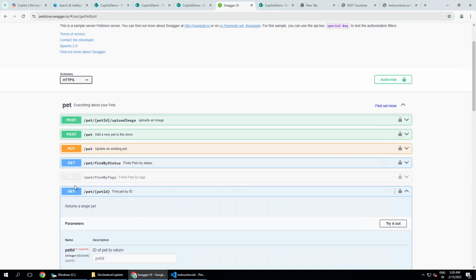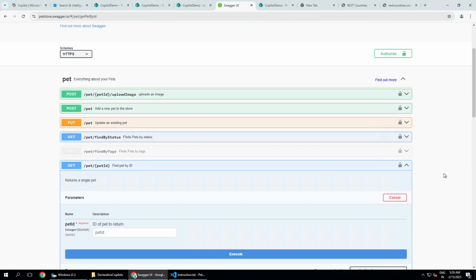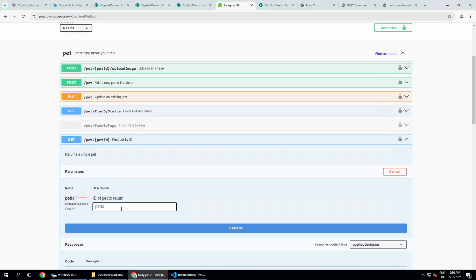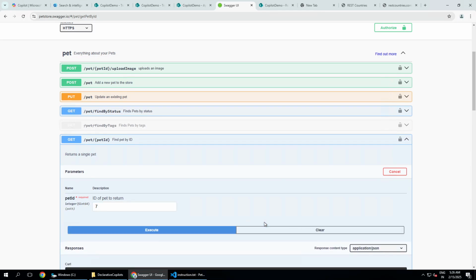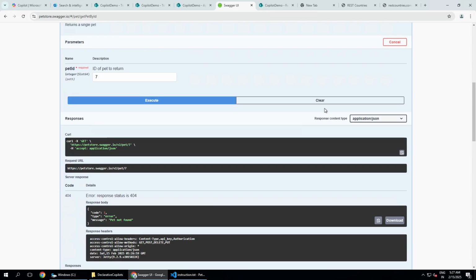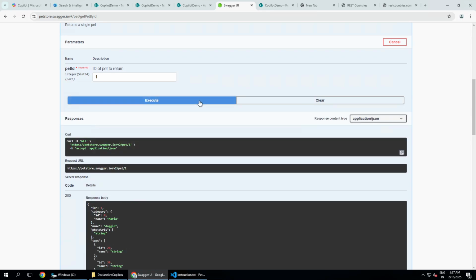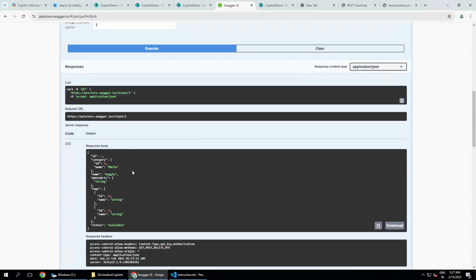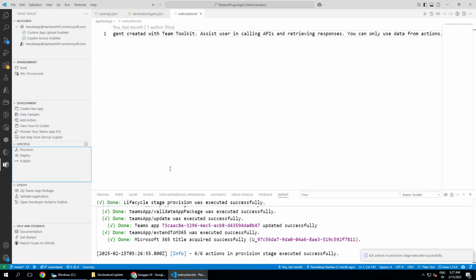So we will click here, click try it out, and then we can put in the ID of the pet, probably 7, and that's it. You should see an error, probably pet not found. Do we have any pet with number 10? Let me check, or maybe with number 1. Okay, and we will execute. And here we have got some information about the doggy. Her name is Maria. So let us go ahead.